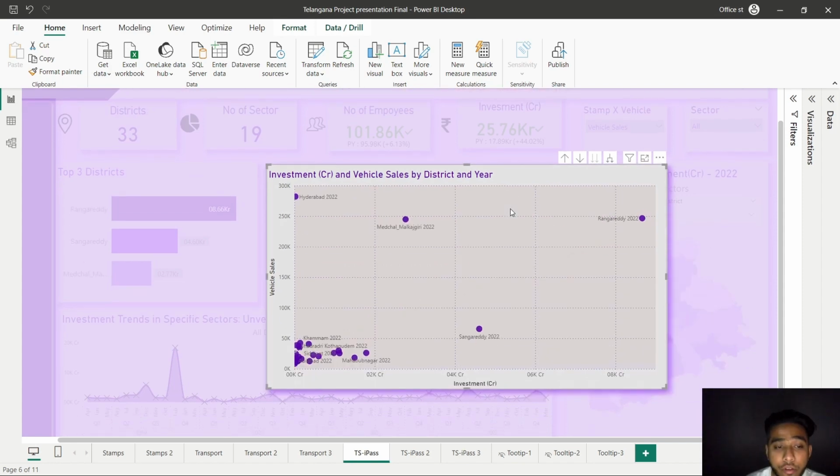In short, we found that investments boost stamp revenue, but when it comes to vehicle sales, it's a bit more complicated. Many factors come into play, making it more than just investment that matters. In the end, understanding these connections helps districts make smarter choices to grow their economies and make more money.